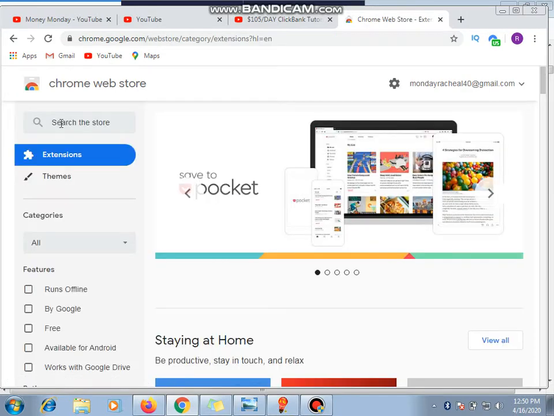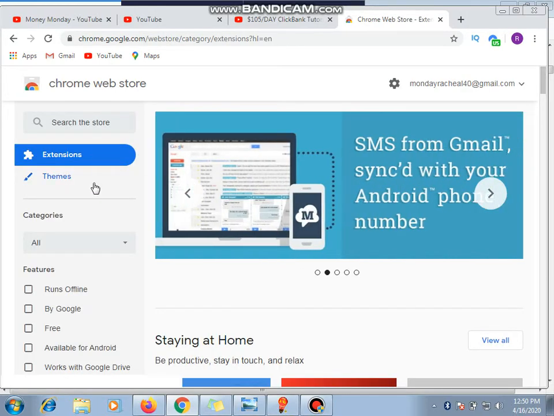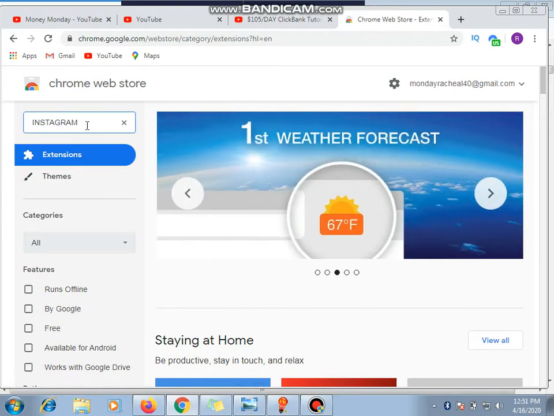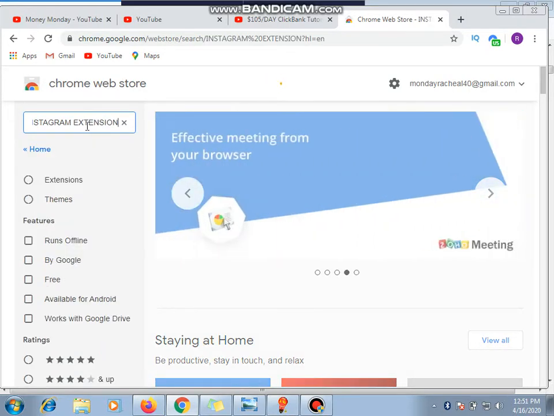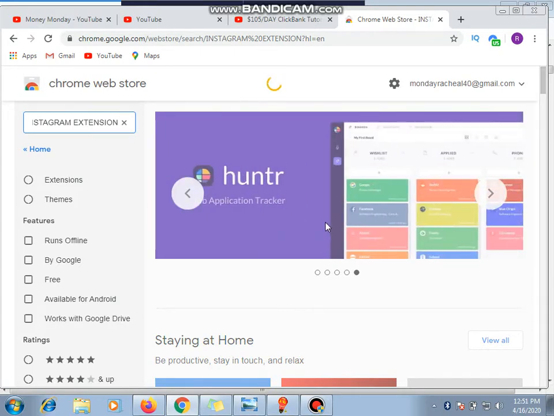Alright, let's go for any other one that's related to this extension. Instagram. So let's take a look at other extensions, but in your own case it will open. I think the issue I'm having here is for my browser because I was able to work with it this morning.